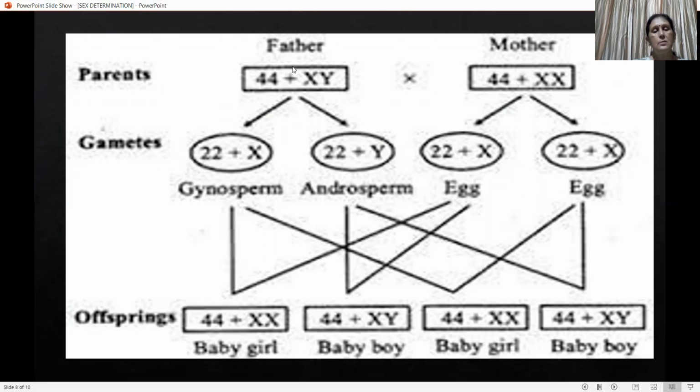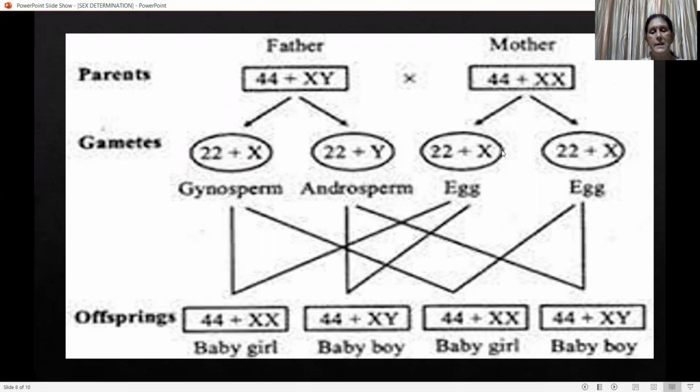Here the father's chromosomal structure shows that, and we know that in human beings, 46 chromosomes are there in total. So in case of father or male, 44 autosomes plus XY chromosomes. When distributed in gametes during gametogenesis, in case of male, 22 plus 1 X chromosome move in one gamete, and 22 plus Y move in another gamete. Similarly, in case of female, 22 plus X, and here also 22 plus another X. So these two are eggs and these two are male gametes.